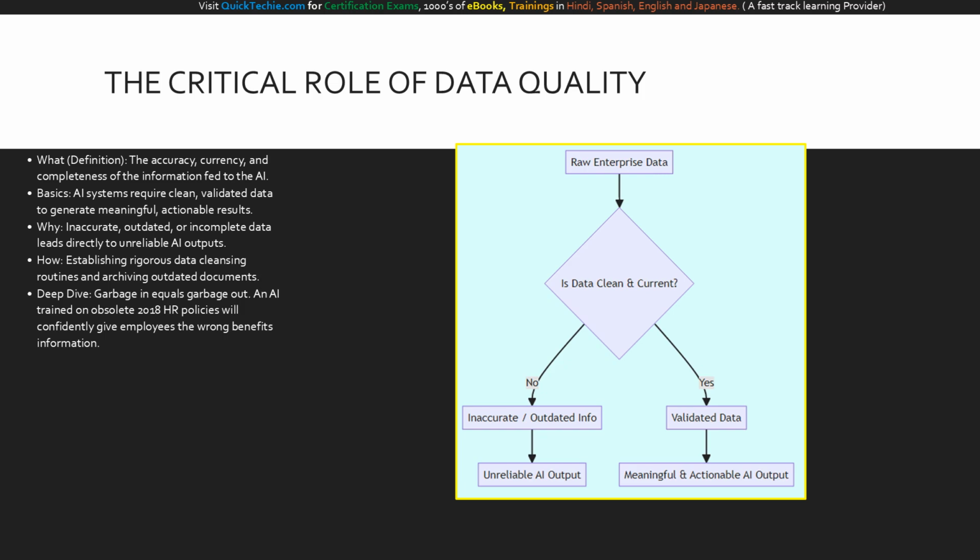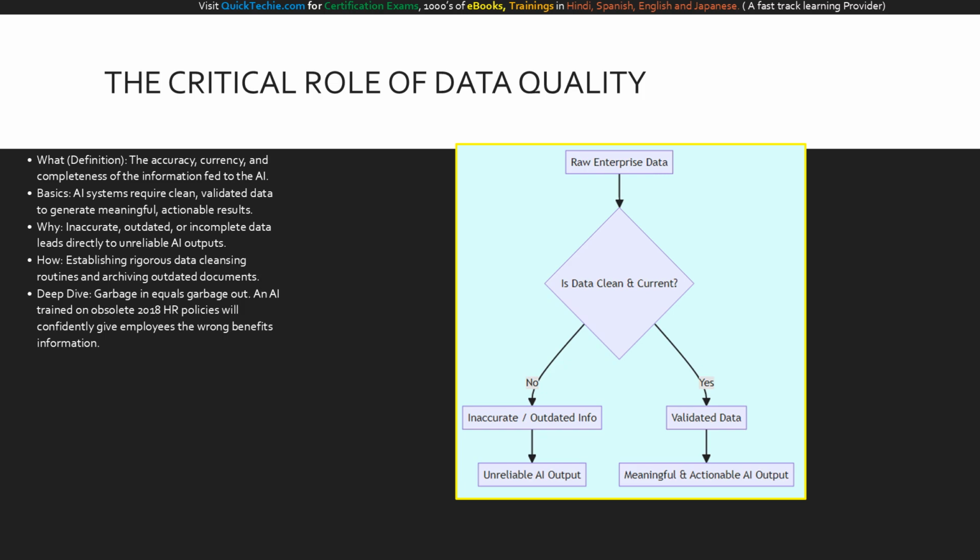We start at the top with raw enterprise data. Immediately, we hit a critical decision gate. Is data clean and current? If the answer is no, we follow the left path, pulling in inaccurate or outdated info. This feeds directly into an unreliable AI output. This is where companies lose trust in their AI investments.